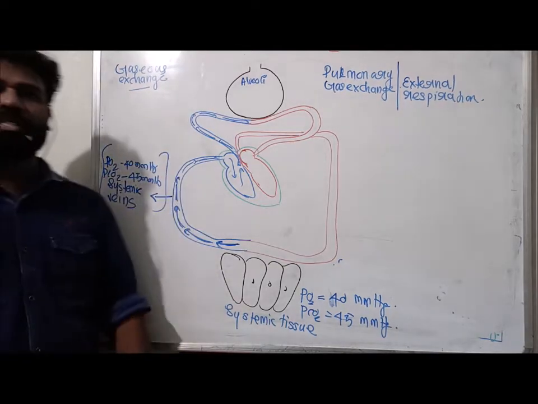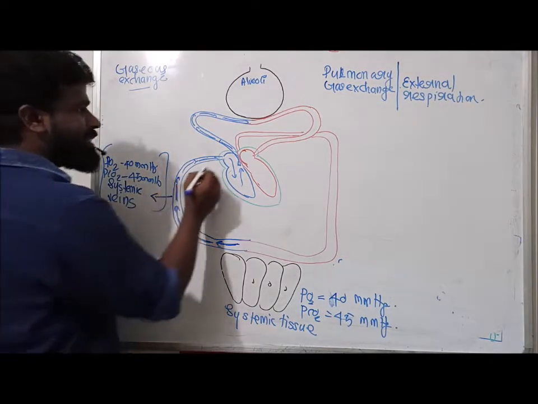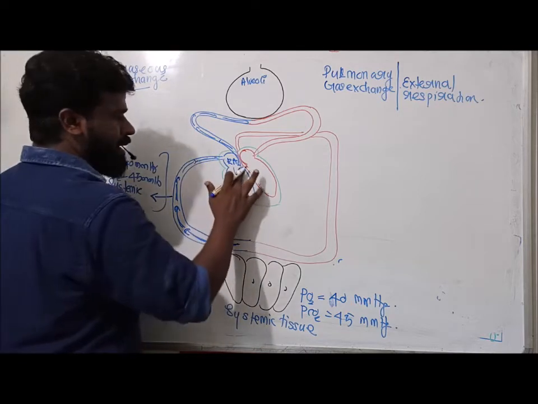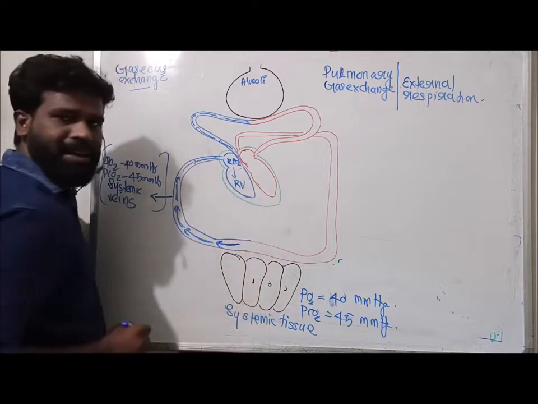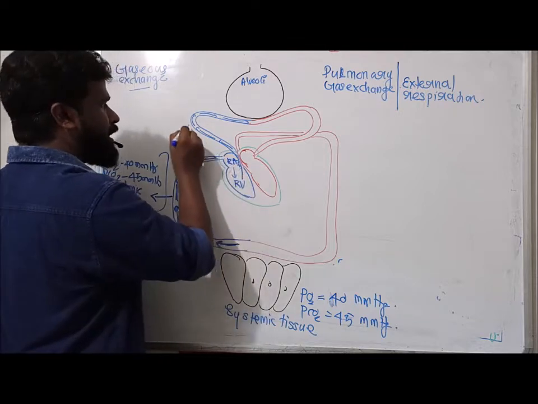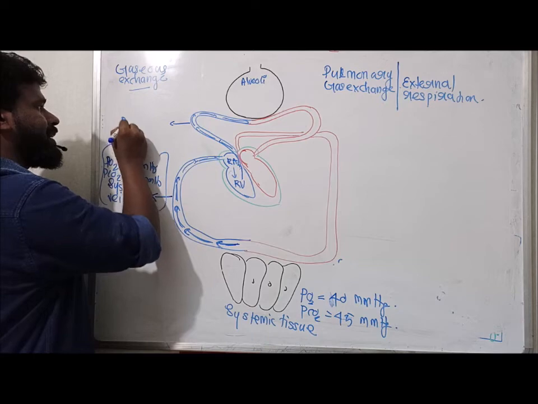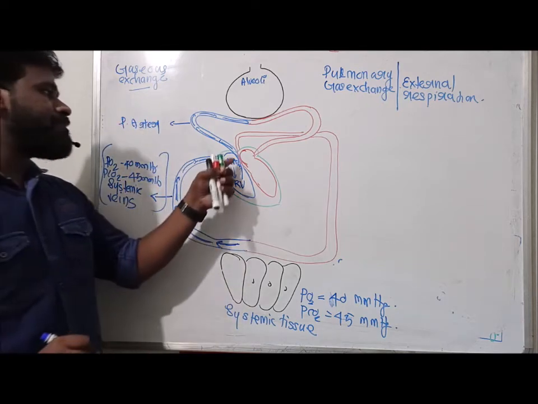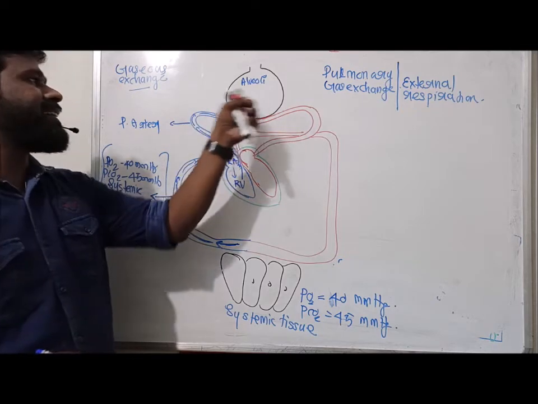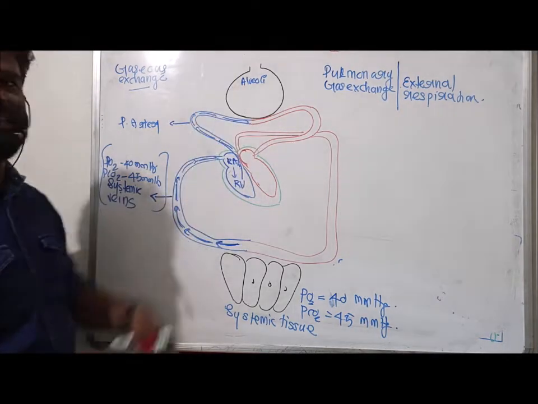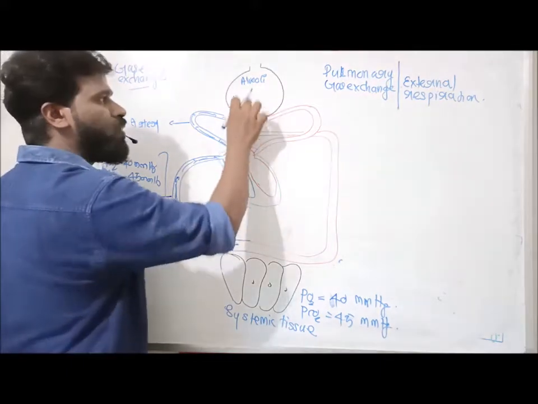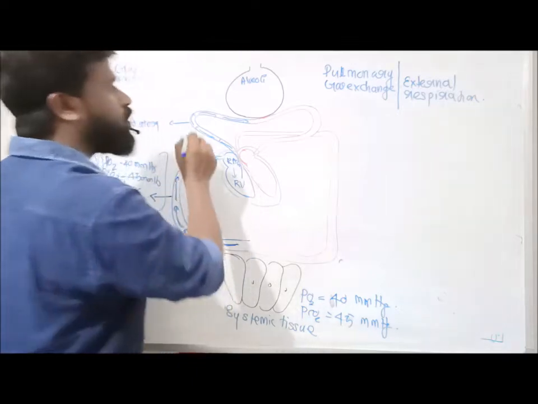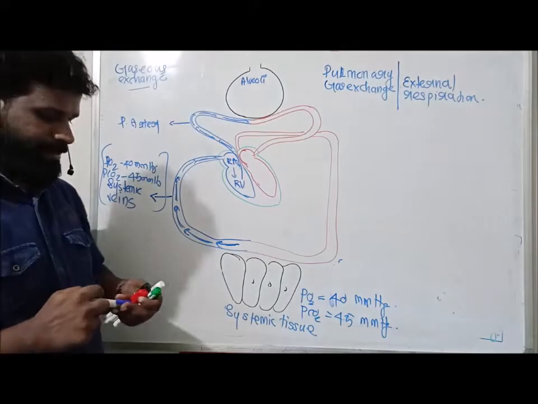The blood which passes through the systemic tissue, this deoxygenated blood, opens to the right atrium. The right atrium opens to the right ventricle, and the right ventricle to the pulmonary artery. So this is the pulmonary artery. The pulmonary artery carries this deoxygenated blood to the capillary surrounding this alveoli.